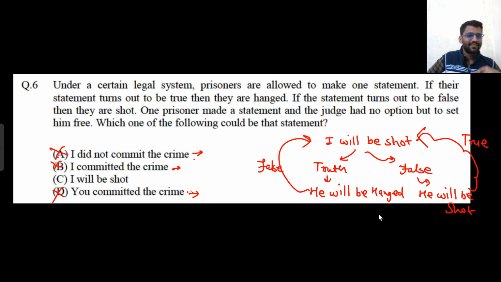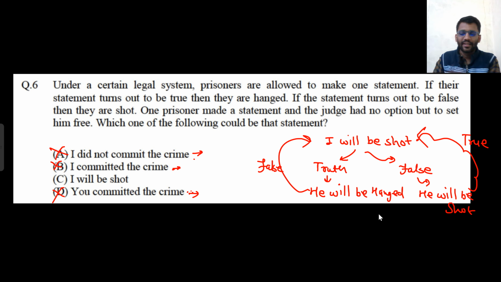He played it smart. He just said that I will be shot. So if that statement is true, that means he will not be shot. He will be hanged. If he is hanged, that means this statement would become false eventually. And if the statement becomes false, he will be shot. And if he is shot, the statement becomes true. And if it becomes true, he will be hanged. If he is hanged, the statement would become false. They will keep on going into this loop. So they can't do anything to him now.